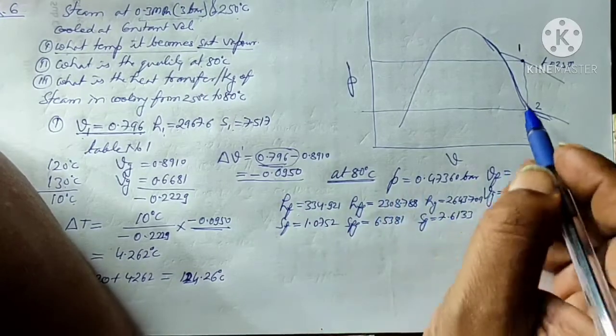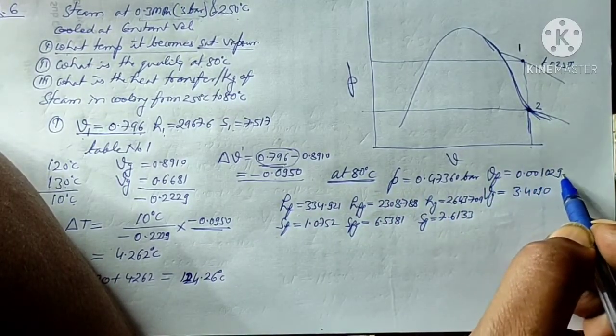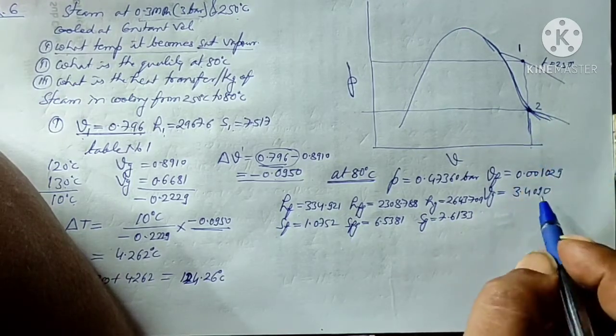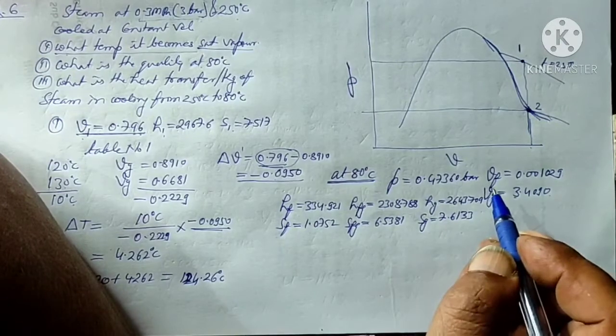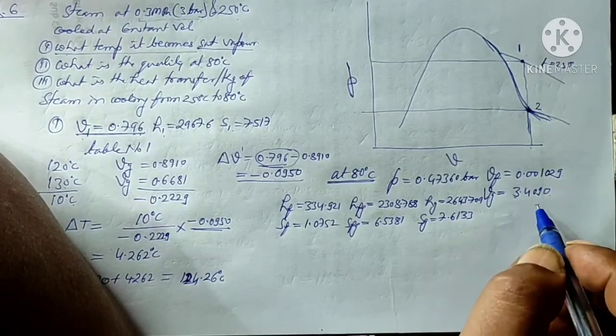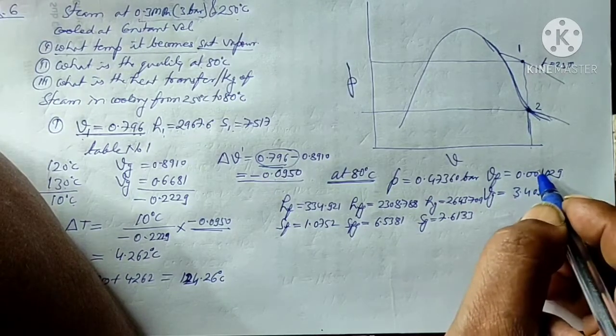Here if it were pure water, then the volume would be 0.001029, and if it were pure steam, then the volume would be this. That means we have a water and steam mixture.